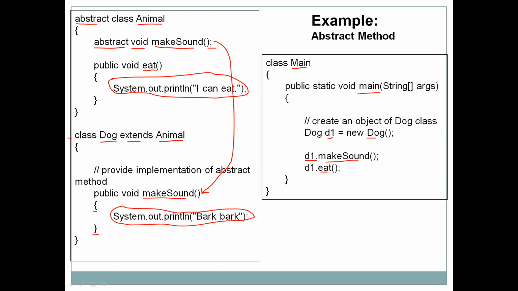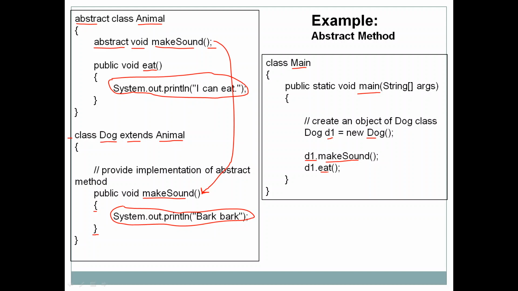Okay, so this example simply explains how an abstract method can be declared, how a class can inherit an abstract class, and how it can provide a body for the abstract method.